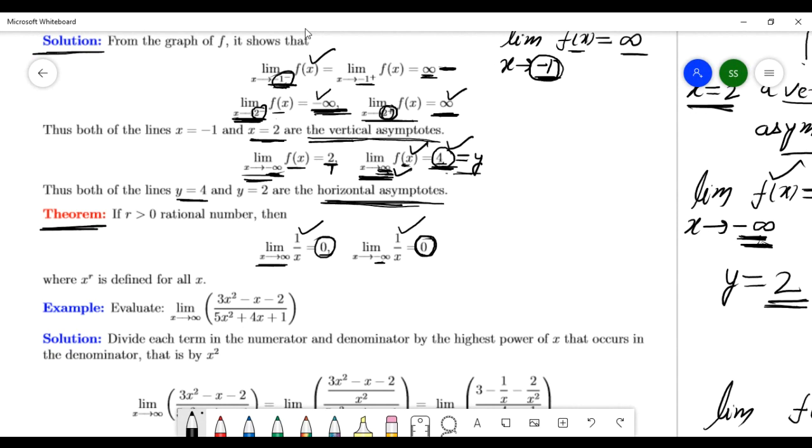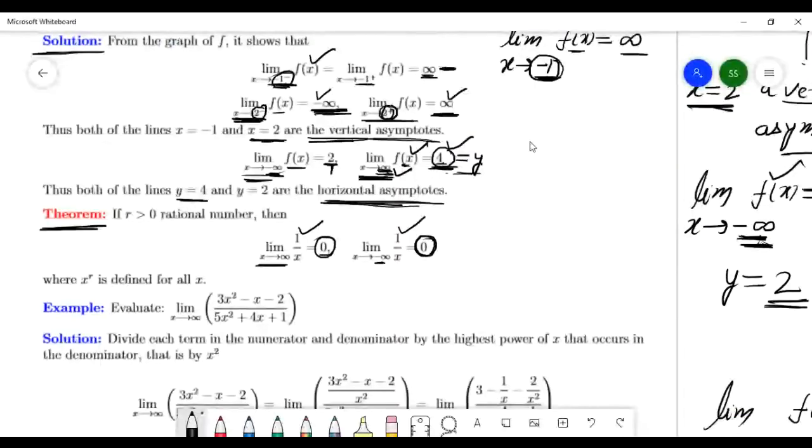And if the input goes to a number and the function goes to infinity, then you call that number, x equal to that number, a vertical asymptote, right? Horizontal, now remember that.